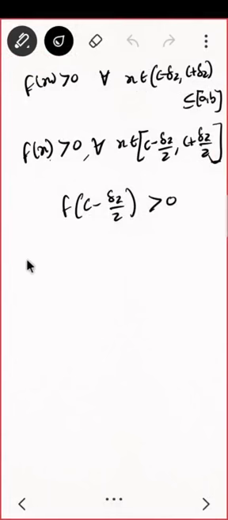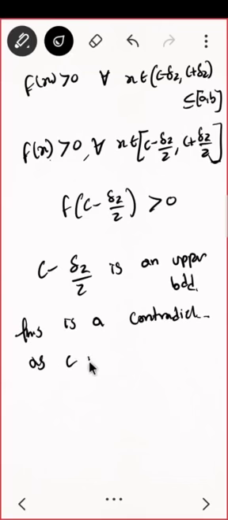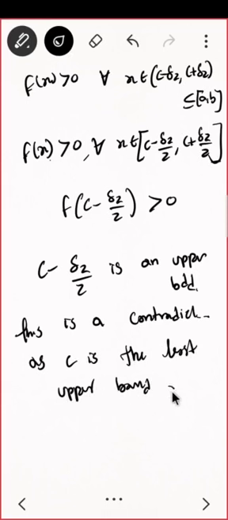Actually positive, that means you can say that c minus delta 2 by 2 is an upper bound. But this is a contradiction. This is a contradiction to what? As c is the least upper bound of S. That is, f of c cannot be positive also.